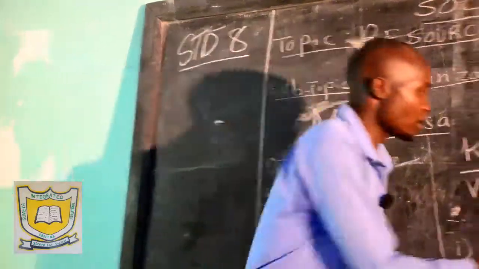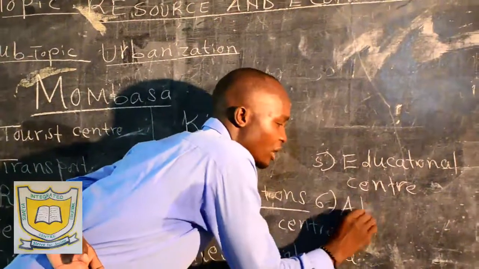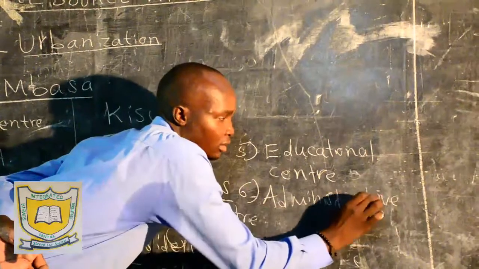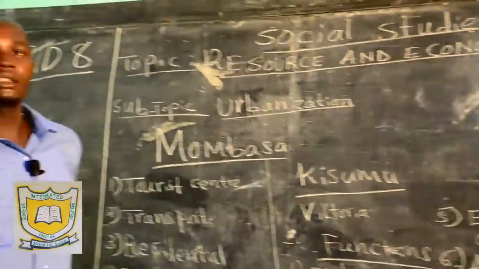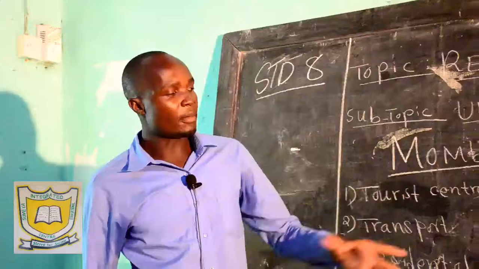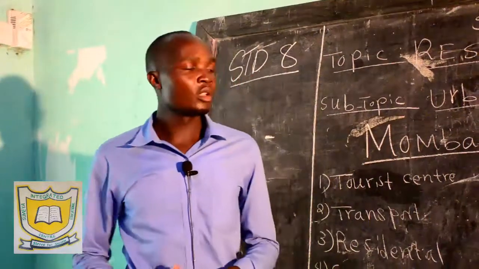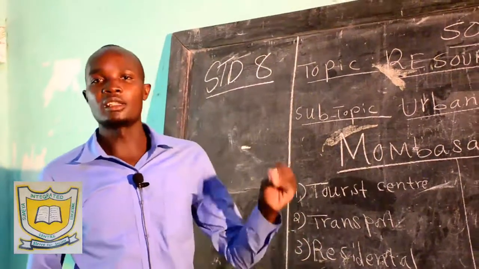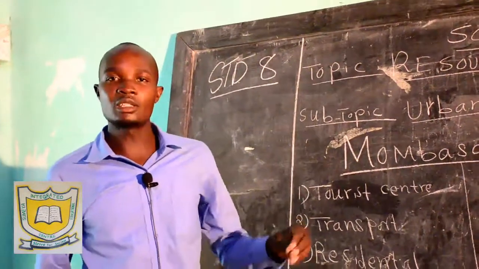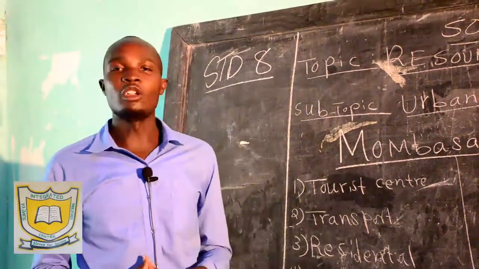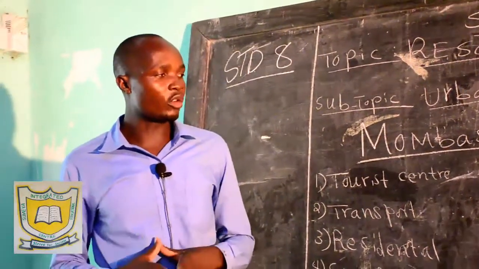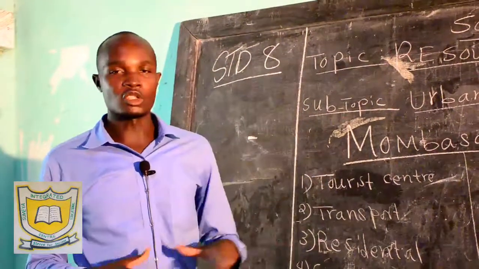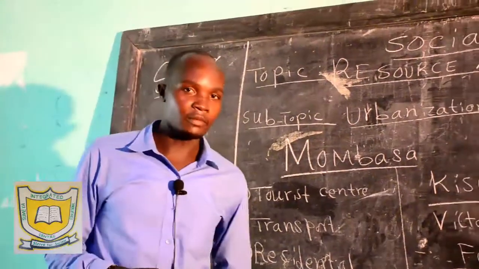And then number 6, Kisumu is an administrative center. Administrative center means we have government offices located at Kisumu. For example, during the establishment of devolved government, we know very well Kisumu is a county. So the headquarters of Kisumu County is located in the town itself. We call it Kisumu. So we have very many courts of law found at Kisumu. We have police stations. We have court systems at Kisumu. That is what we call administrative center.